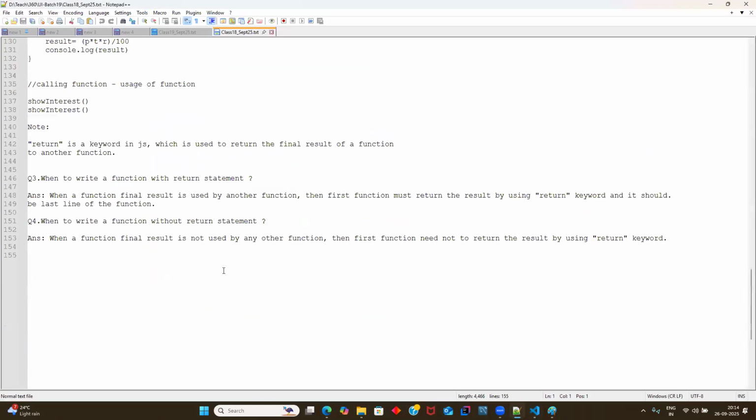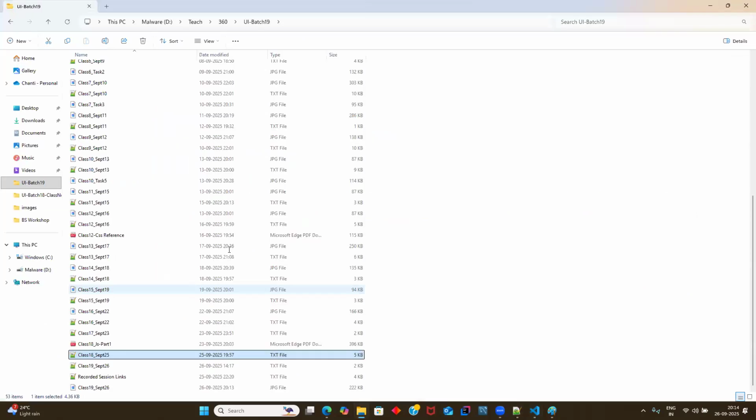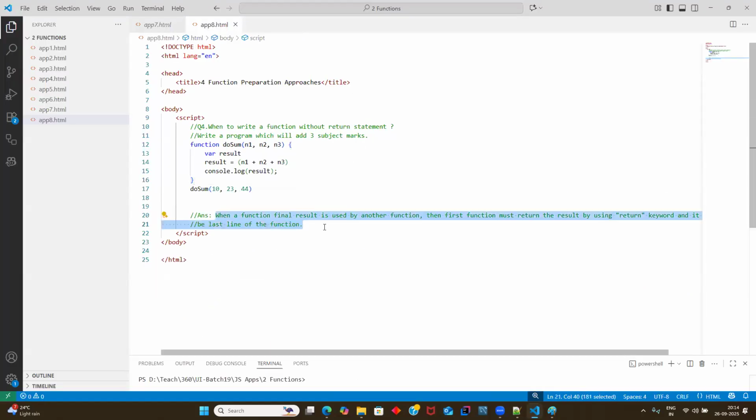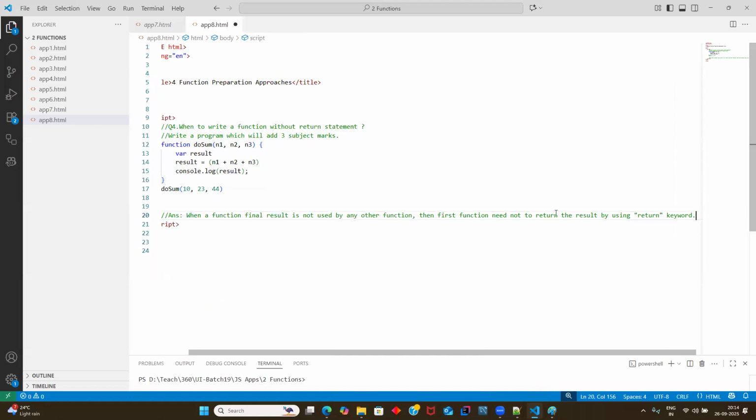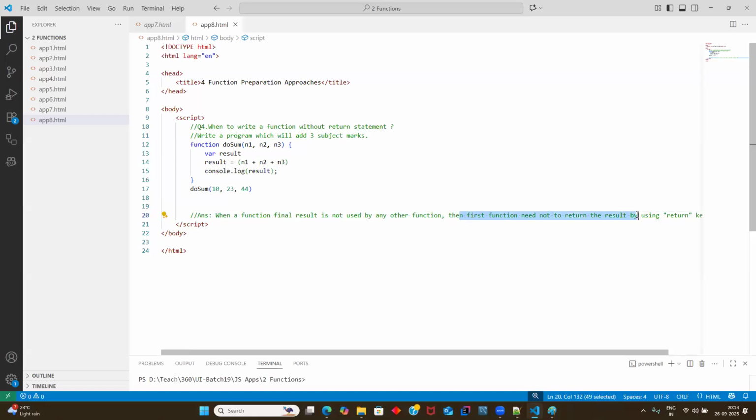You see, this is the last answer. We will take a quick revision on it. When a function's final result is not used by any other function, then the function need not return the result using the return keyword.